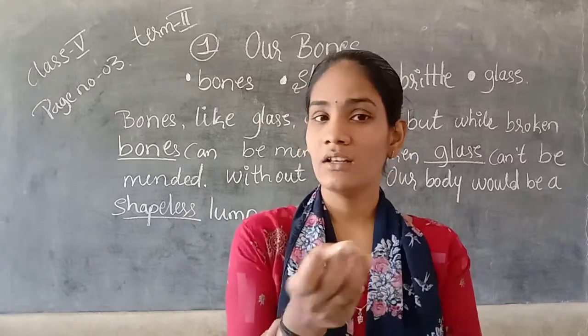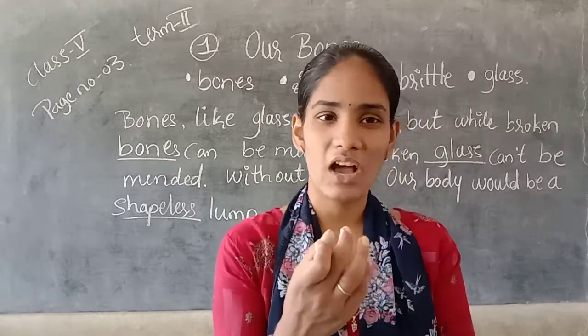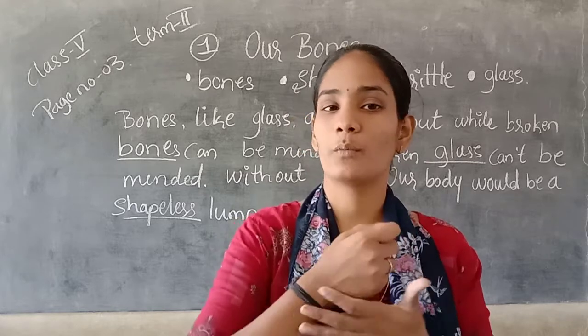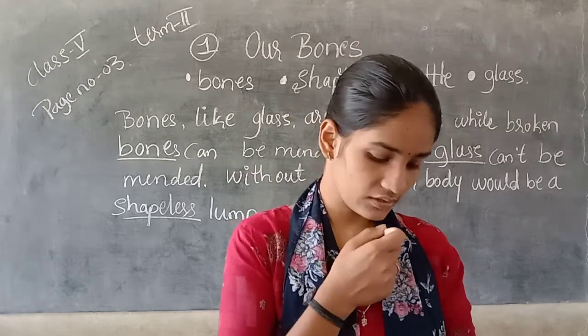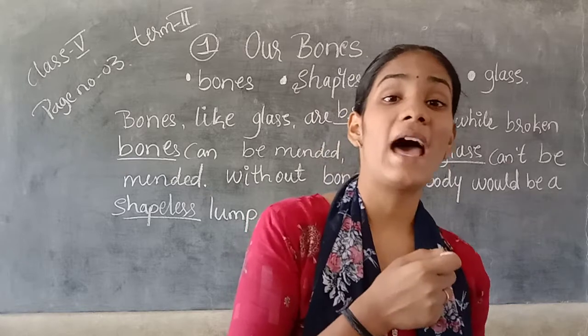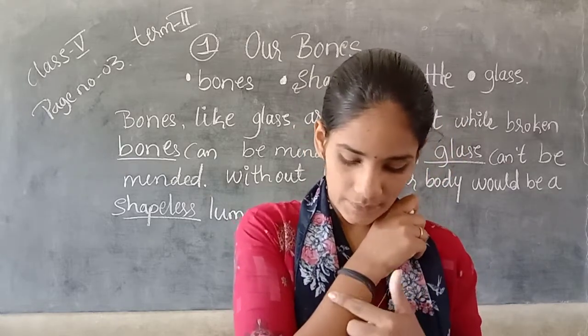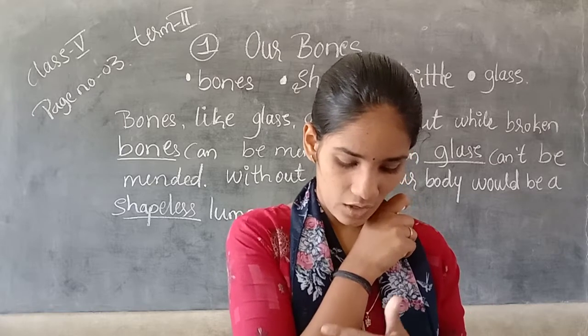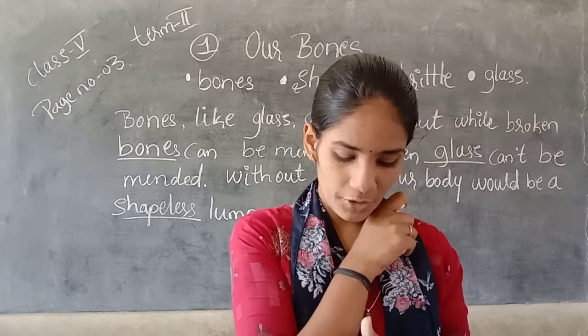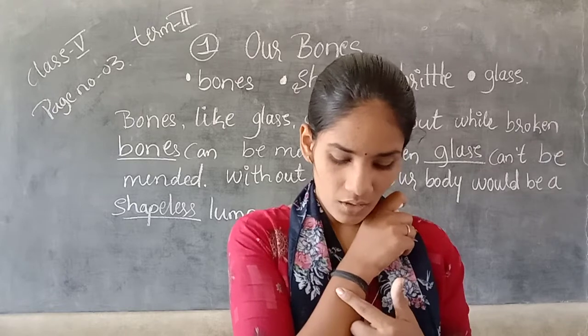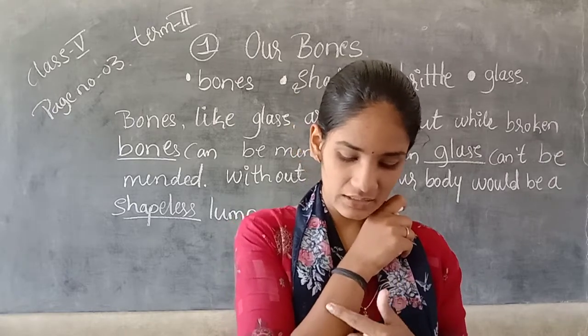So we have seen so many people when they have broken their bones, what the doctors do. They put a plaster cast, white plastering. Plaster cast means a mold made with thin material and plaster of Paris.